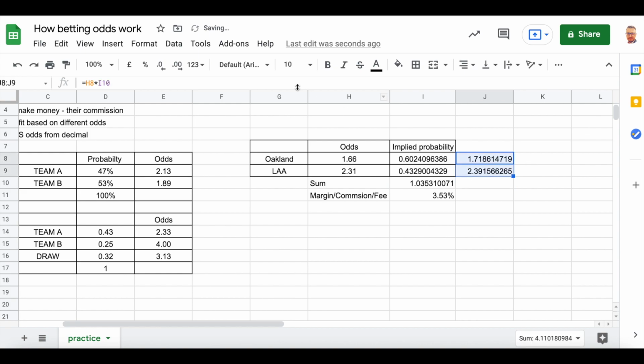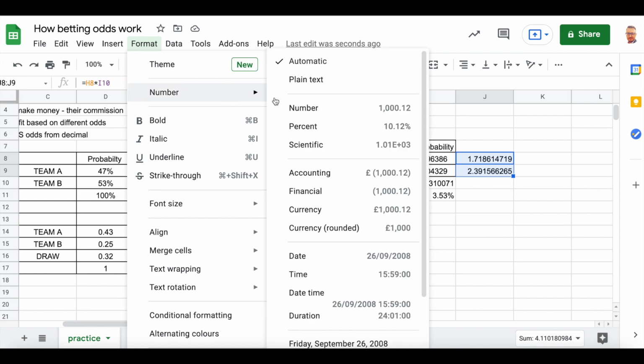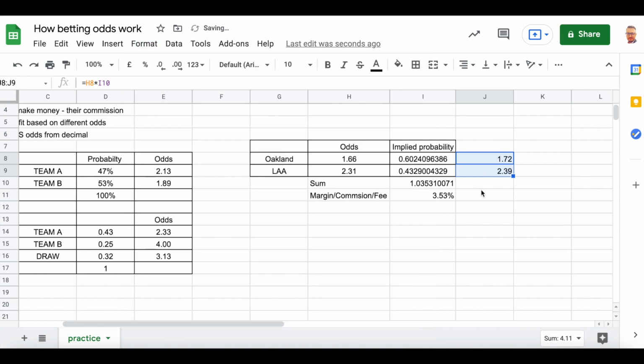As you see, instead of 1.72, which would be the fair price, they are offering us only 1.66, right?